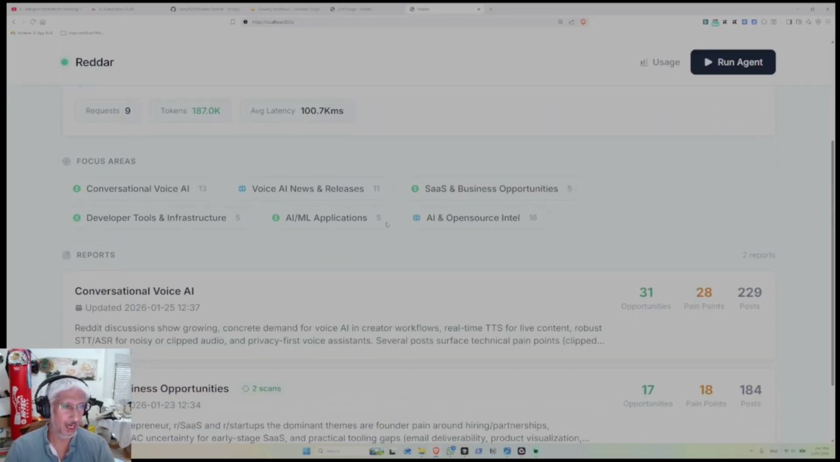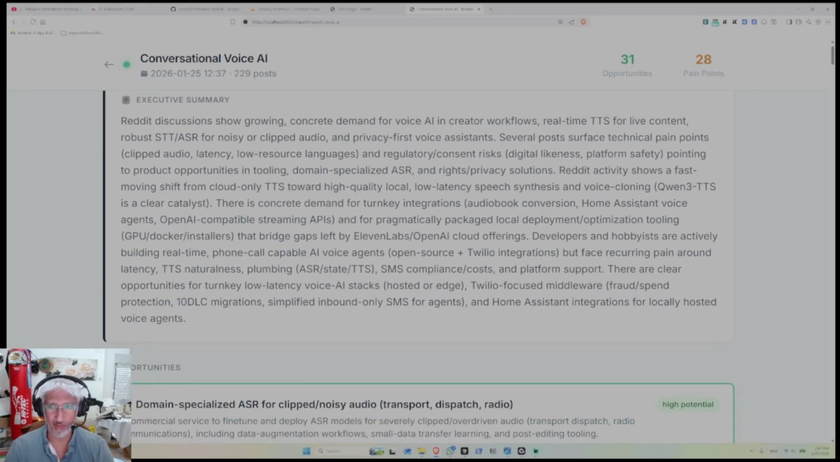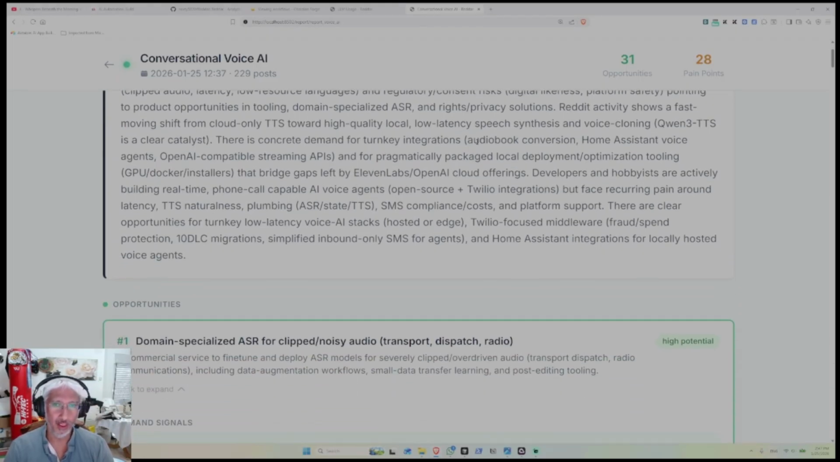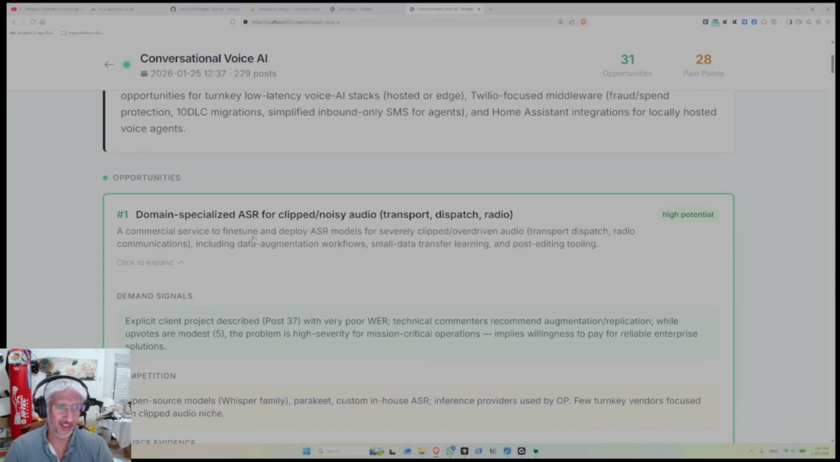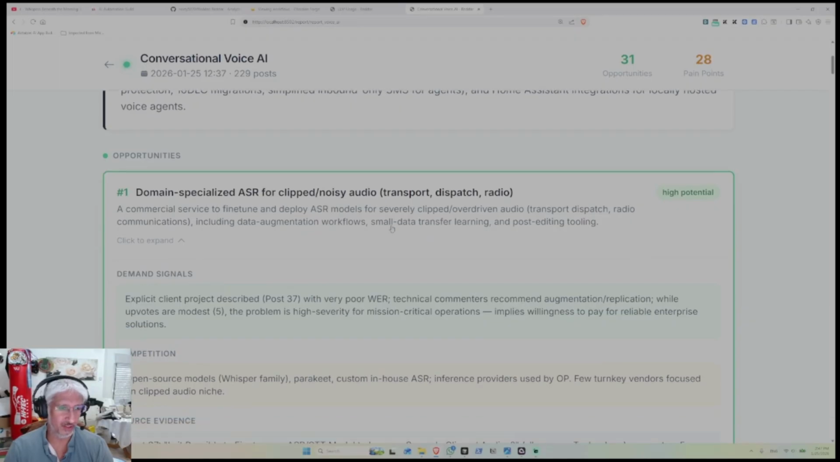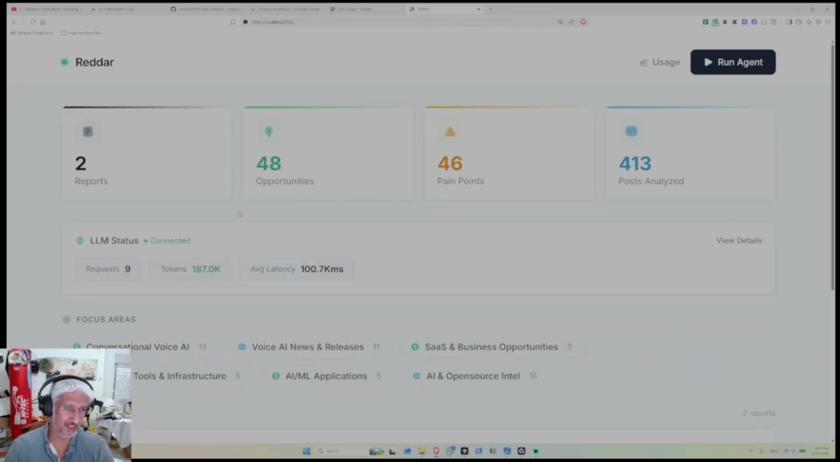Very helpful. For example, conversational AI is what we just investigated. And it gives you basically a summary of what was found, the details. It shows a shift, demand for turnkey integrations, right? Audiobook conversion, boom. That sounds like a good one, right? Obviously, Home Assistant voice agent is very popular right now. Let's see here. Maybe there are other opportunities, and this is just an example. Look at this. Now it goes into the opportunities. Domain-specific AI for clipping noisy audio, etc. Right? It's a really good way to create content this way.